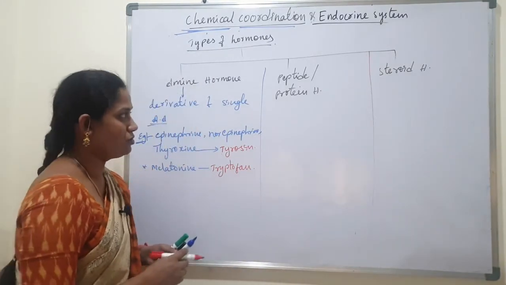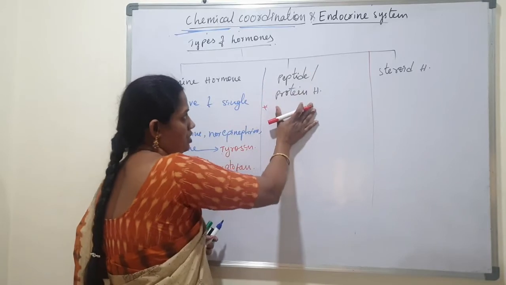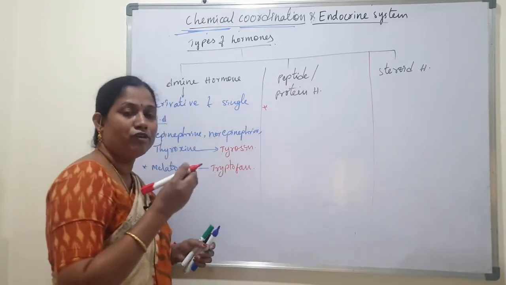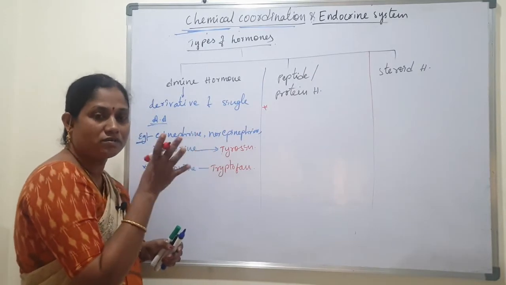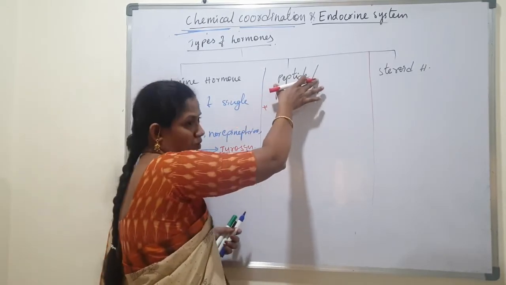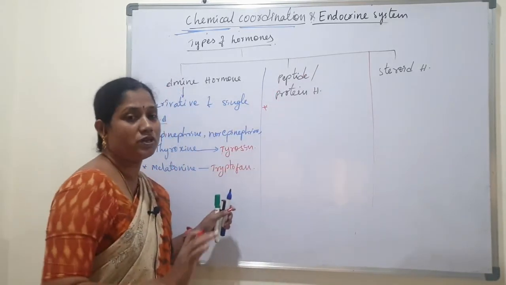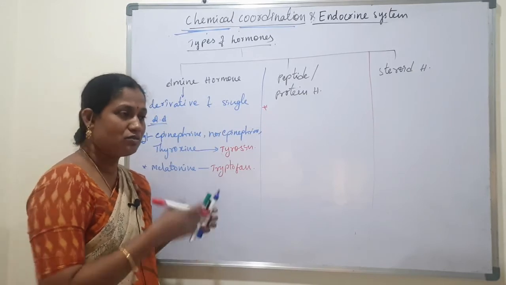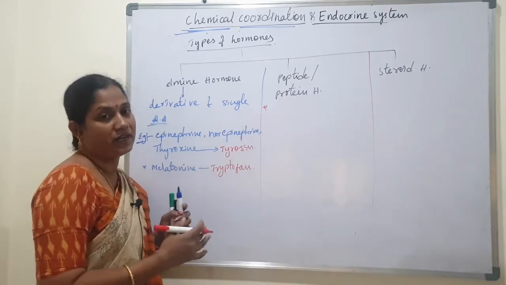Next, peptide hormones. Peptide or protein hormones: in peptide hormones only a few amino acids are present, forming a small peptide chain. Protein hormones have numerous amino acids forming long or many peptide chains.